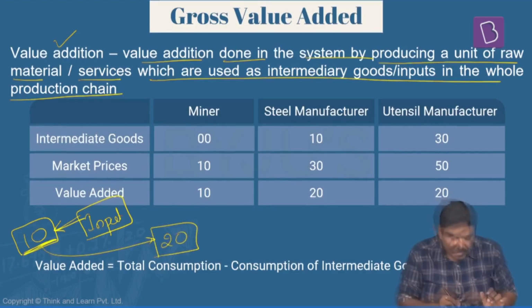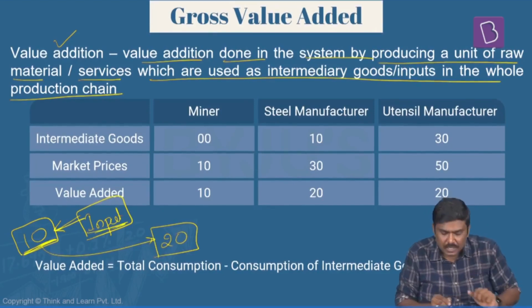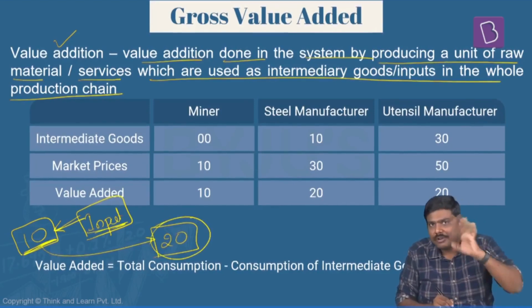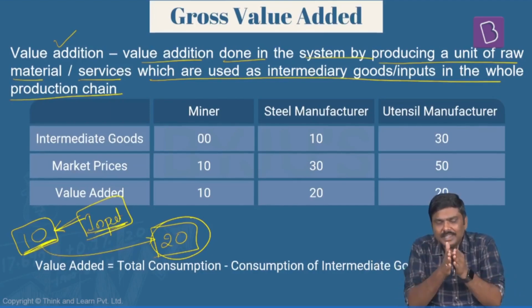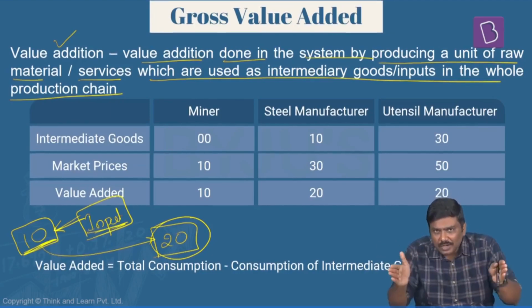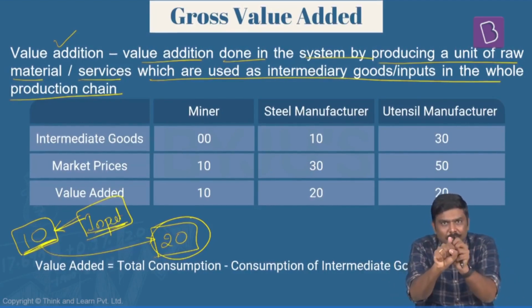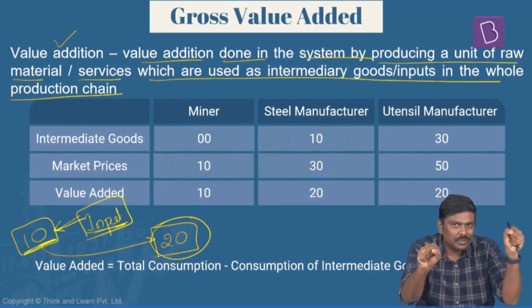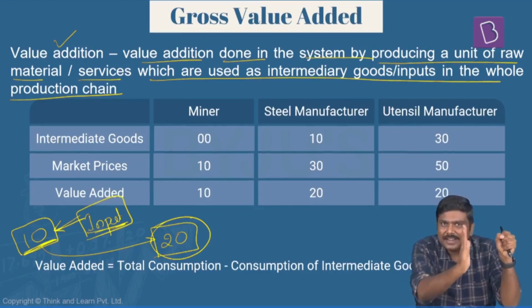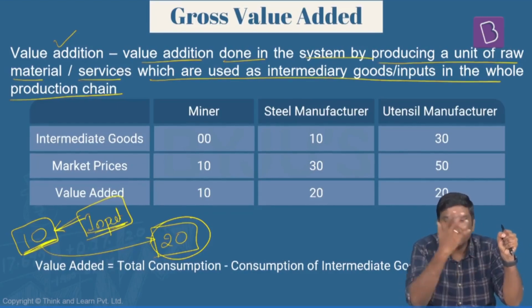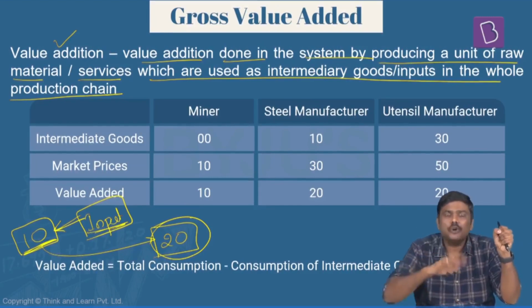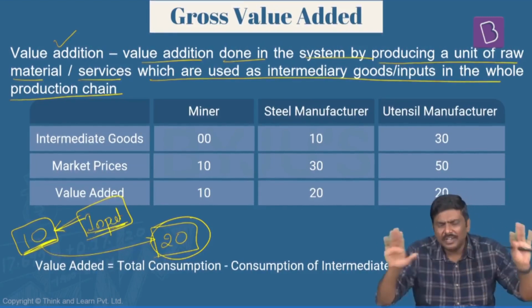So have a look at this. My input cost is how much? 10 rupees. And my output price is how much? 20 rupees. So in the system, basically in the supply chain or in the production chain, I have procured raw material worth 10 rupees and my output is worth 20 rupees. So how much value have I added in the system, either by producing a raw material or by providing a service or producing a unit of output, whatever the process is.